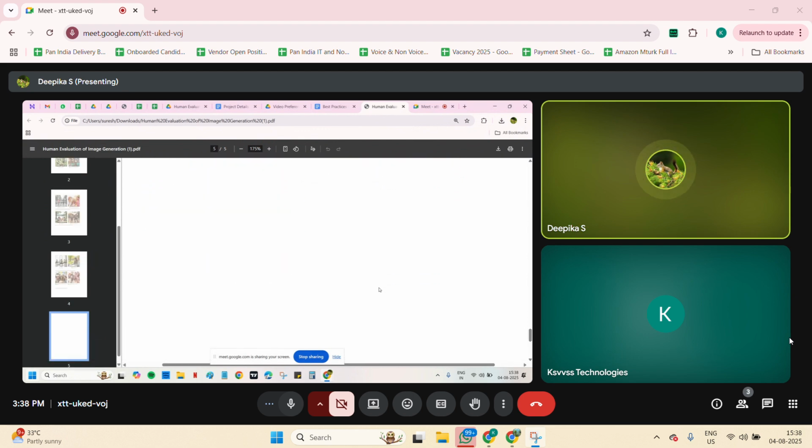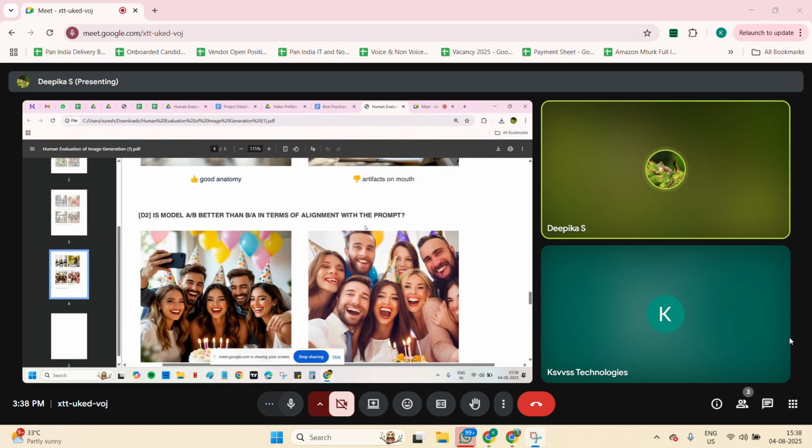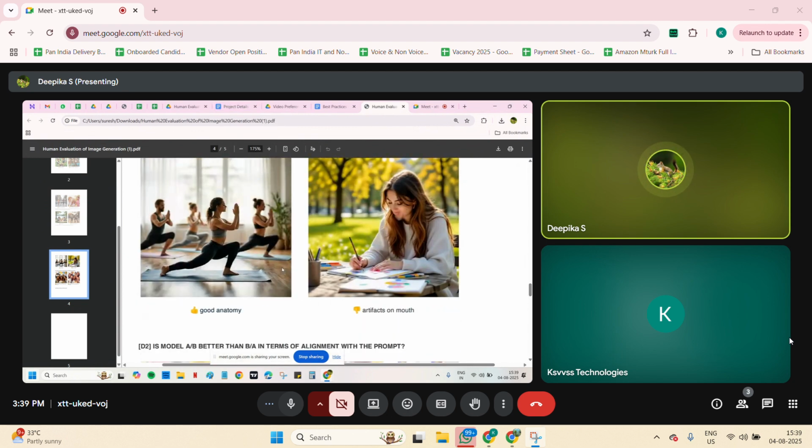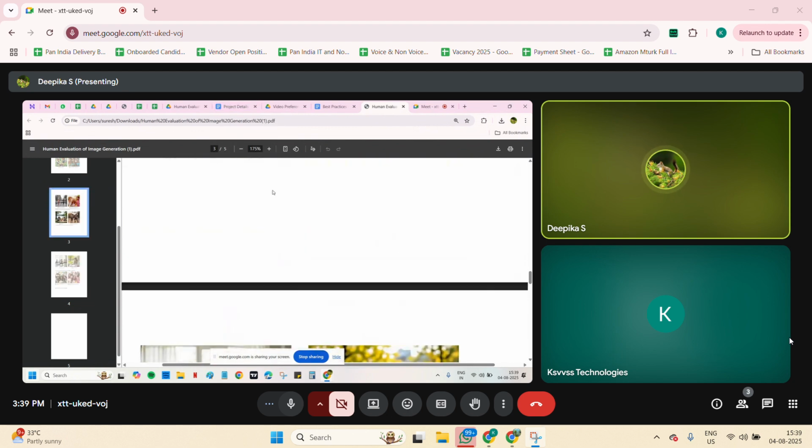Based on this, next the overall preference will be there, like T2V. We need to see which image or video we have selected in these categories, and use our own judgment to give the final overall preference: which one is better?